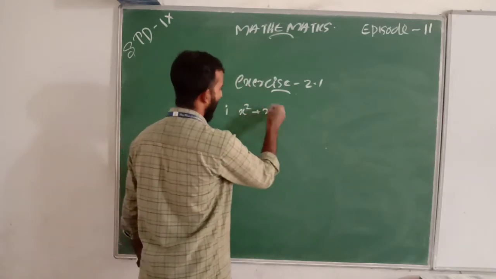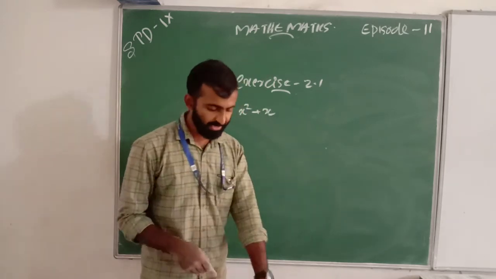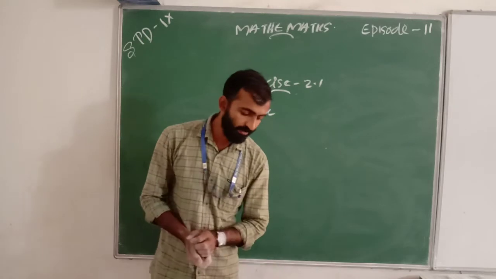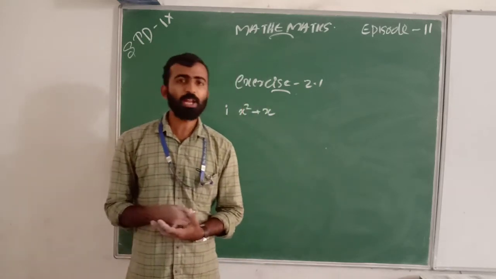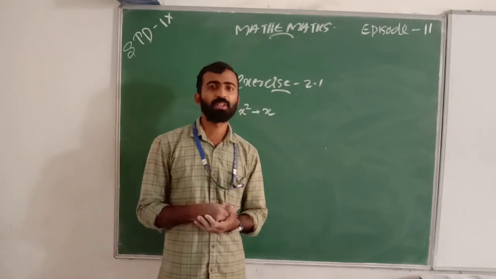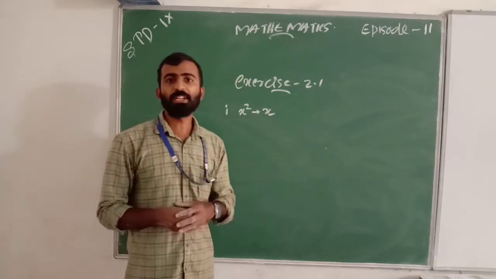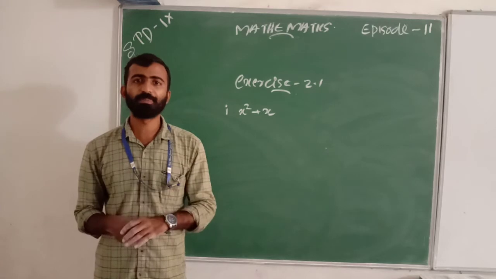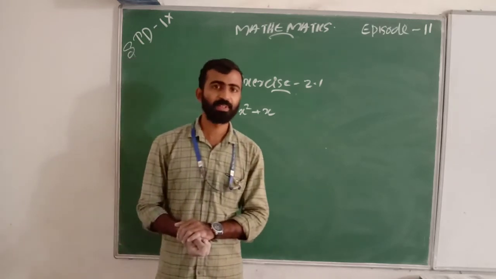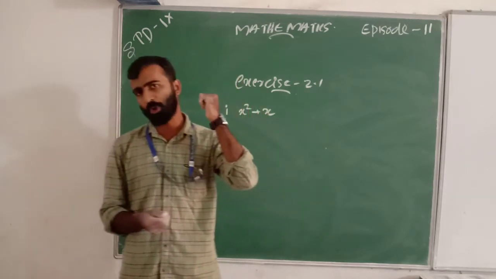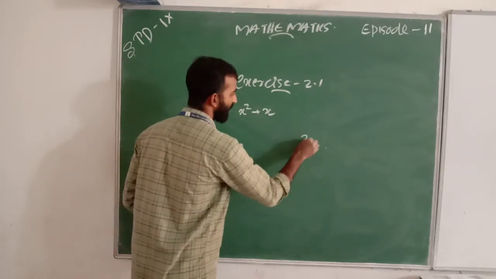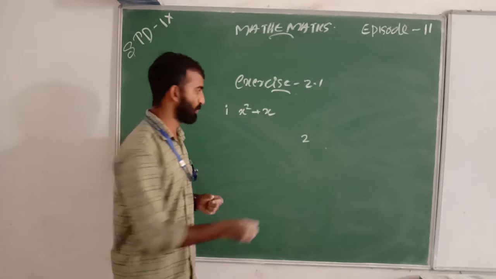The question is x square plus x. Then how do we classify it? Is it linear, quadratic or cubic? What is the degree of this polynomial? The degree of this polynomial is 2.